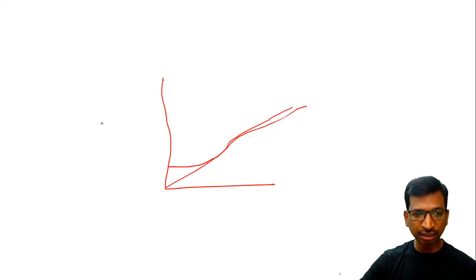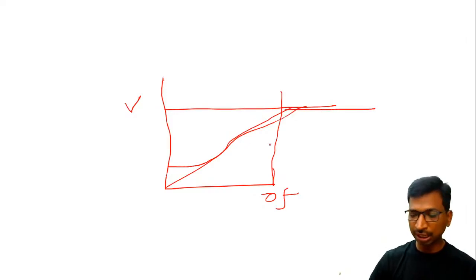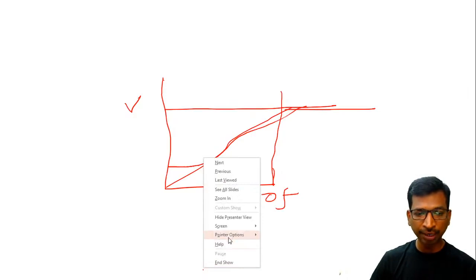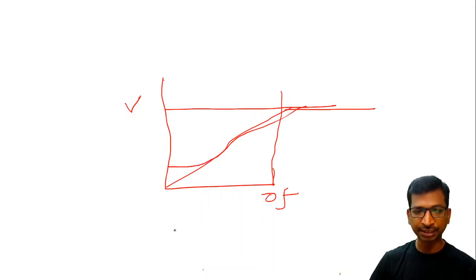So suppose this is the voltage and then the frequency up to 50 hertz, so this should vary linearly, gradually. Once it has reached 50 hertz, the magnitude should be saturated. So this is the saturated. So like that we have to maintain the V by F ratio at this level. So the graph should be like this.